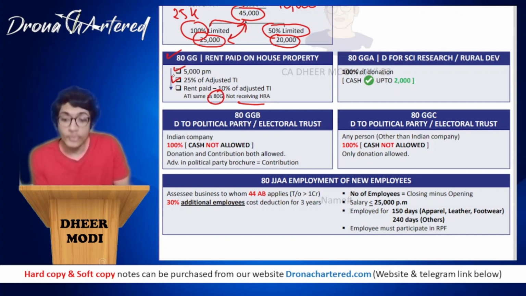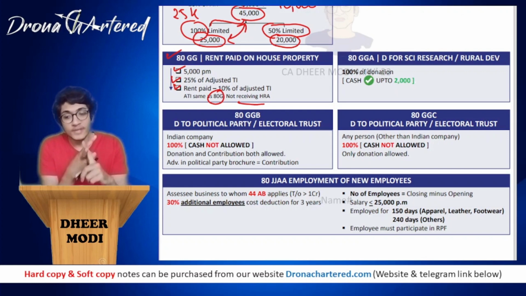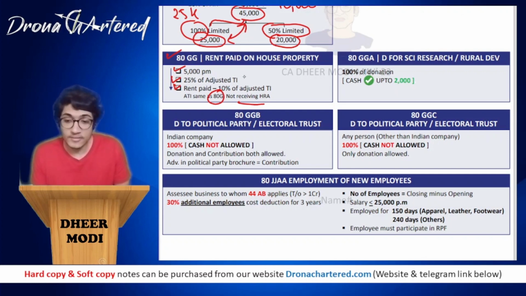So the three limits are: 5,000 per month, 25% of adjusted total income, or rent paid minus 10% of adjusted total income, whichever is lower. So you have to remember all three limits, and then take the lowest. This is the deduction that you receive under section 80GG.